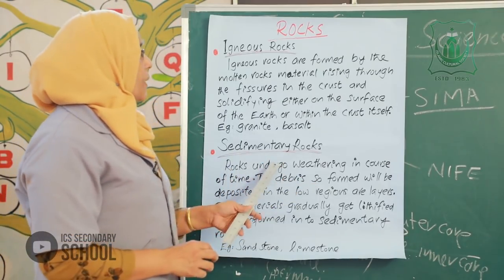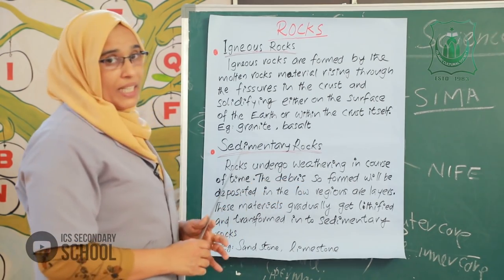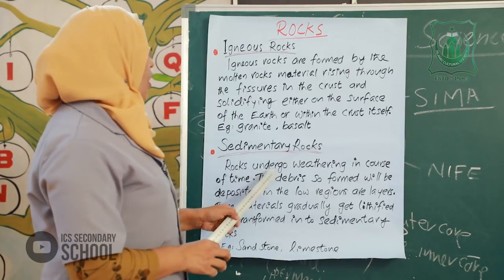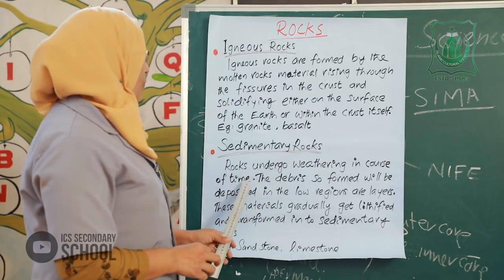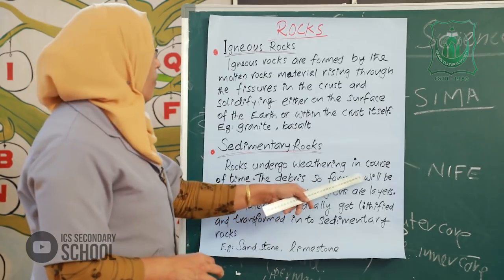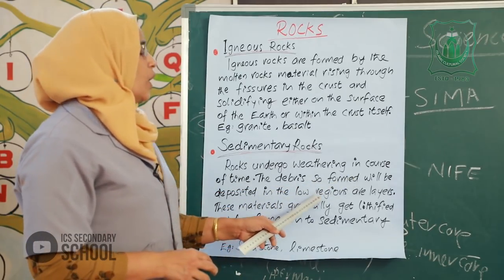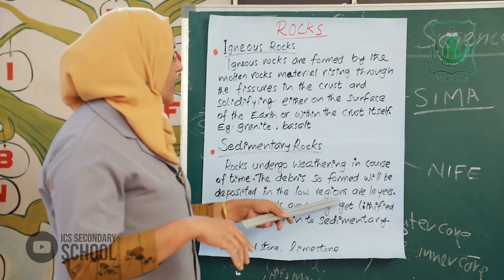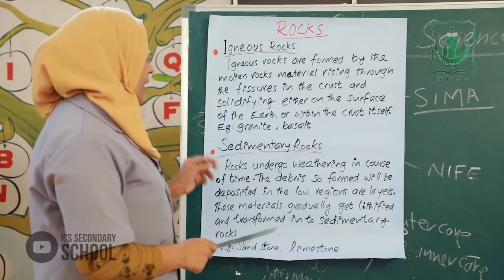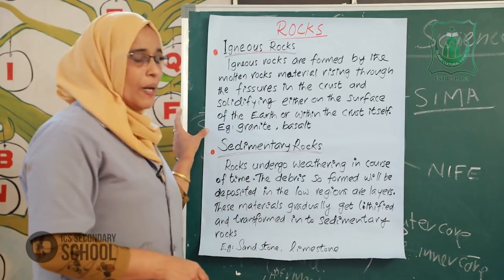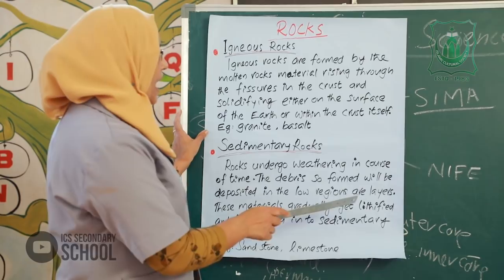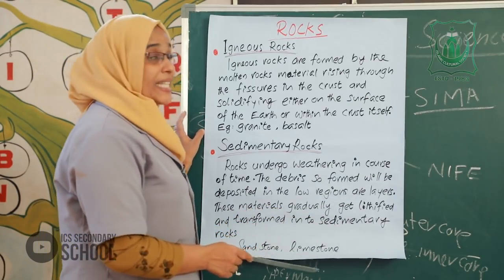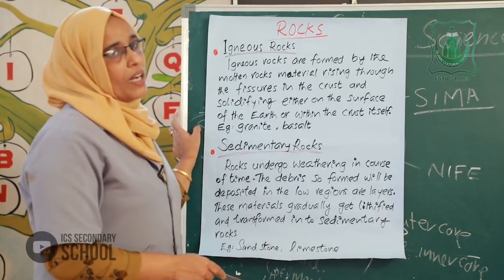Second one, sedimentary rocks. Rocks undergo weathering in the course of time. The deposits so formed are deposited in the low regions as layers. These materials gradually get lithified and transformed into sedimentary rocks.